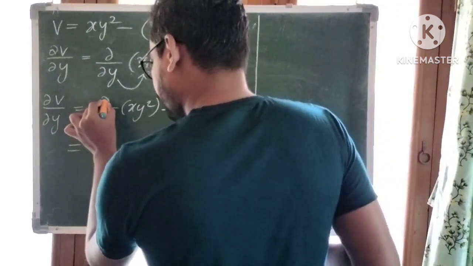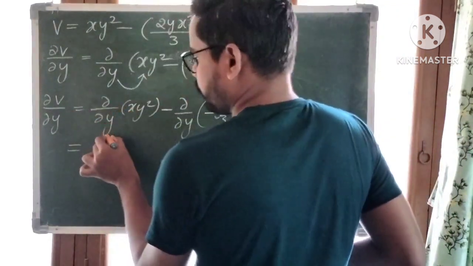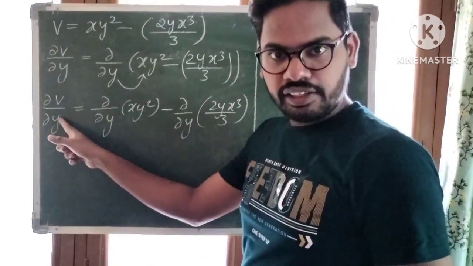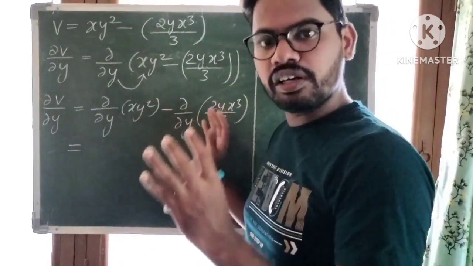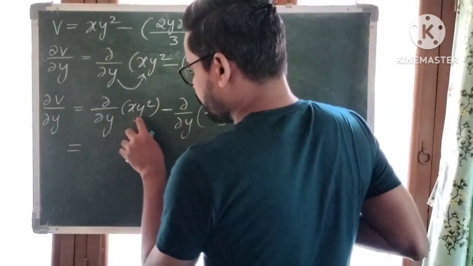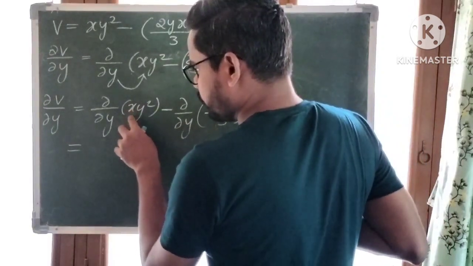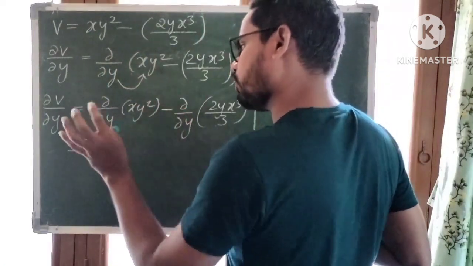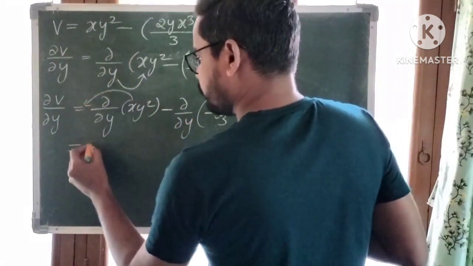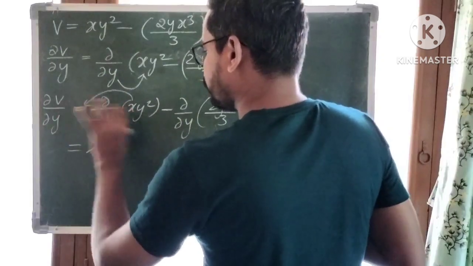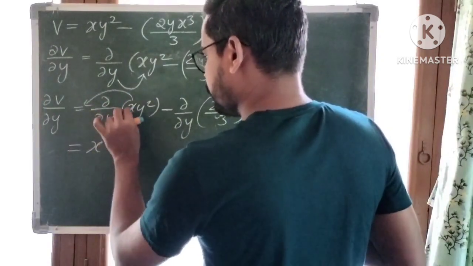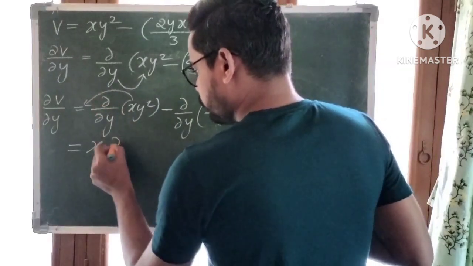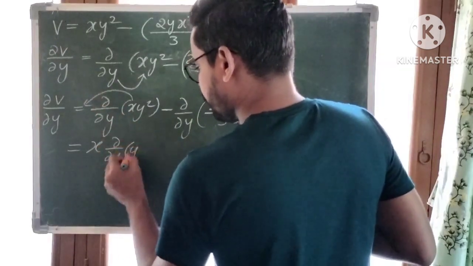Now partial differentiation of xy square with respect to y. Here y is our variable and remaining all are constants, so x is constant. Take x out of the partial differentiation and place it in front of dou by dou y. So x into dou by dou y of y square.